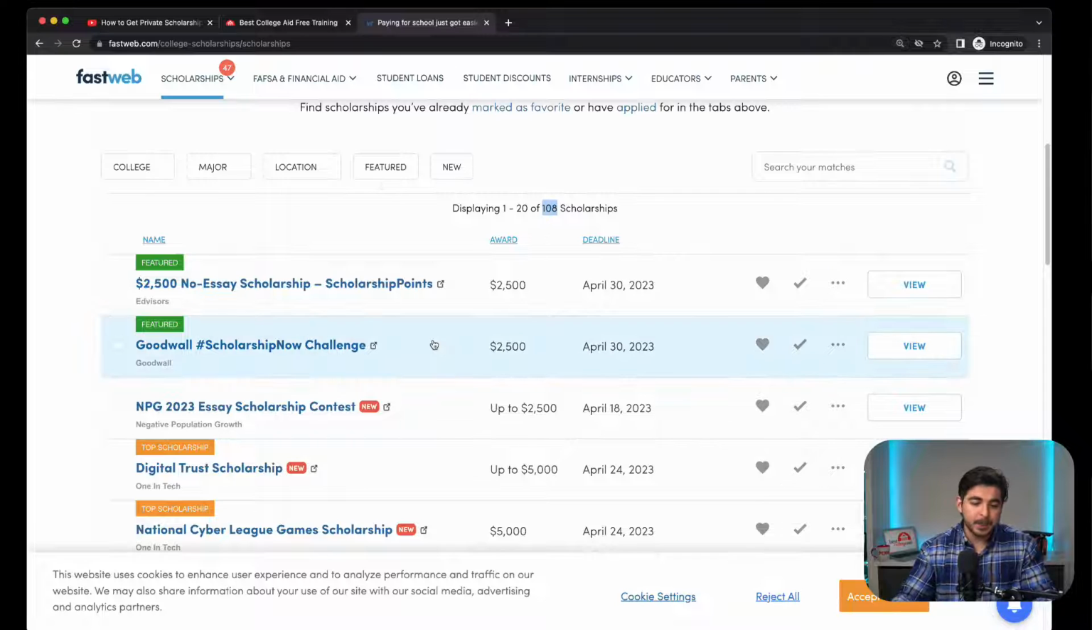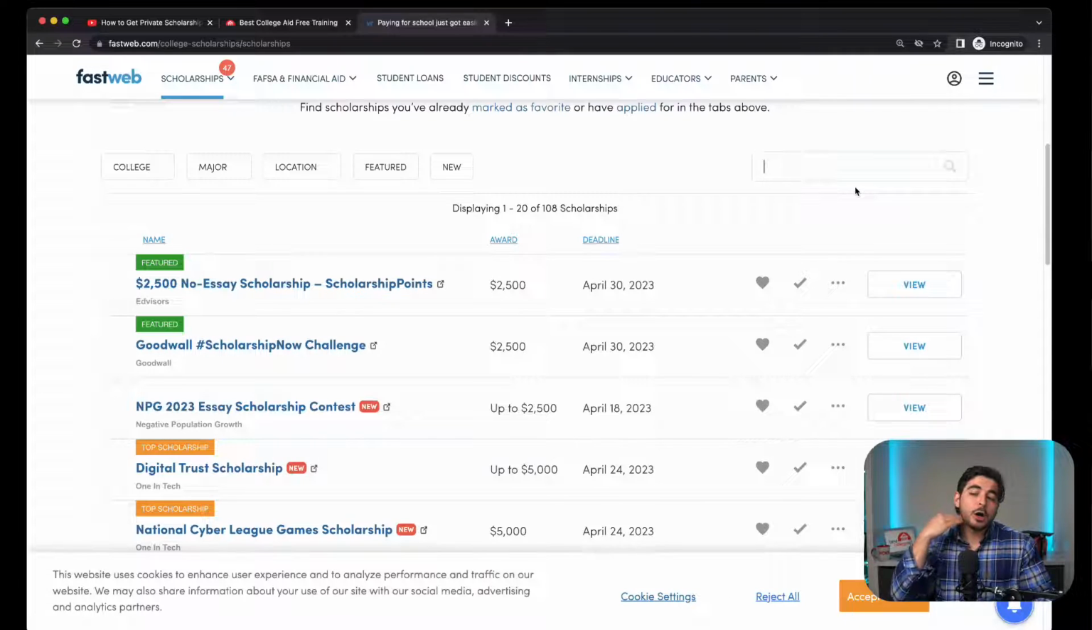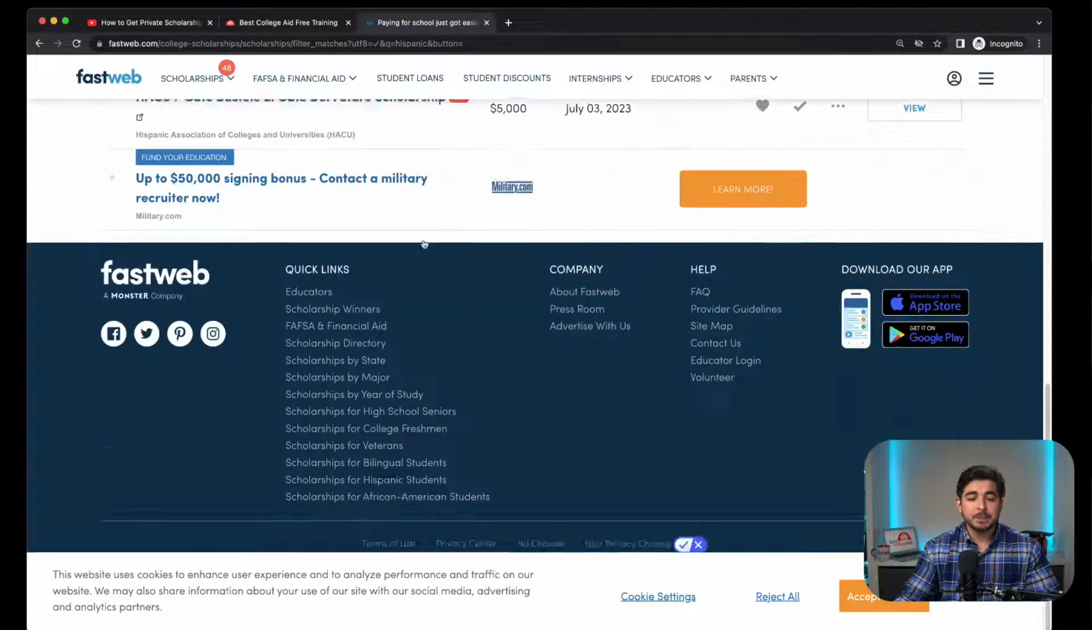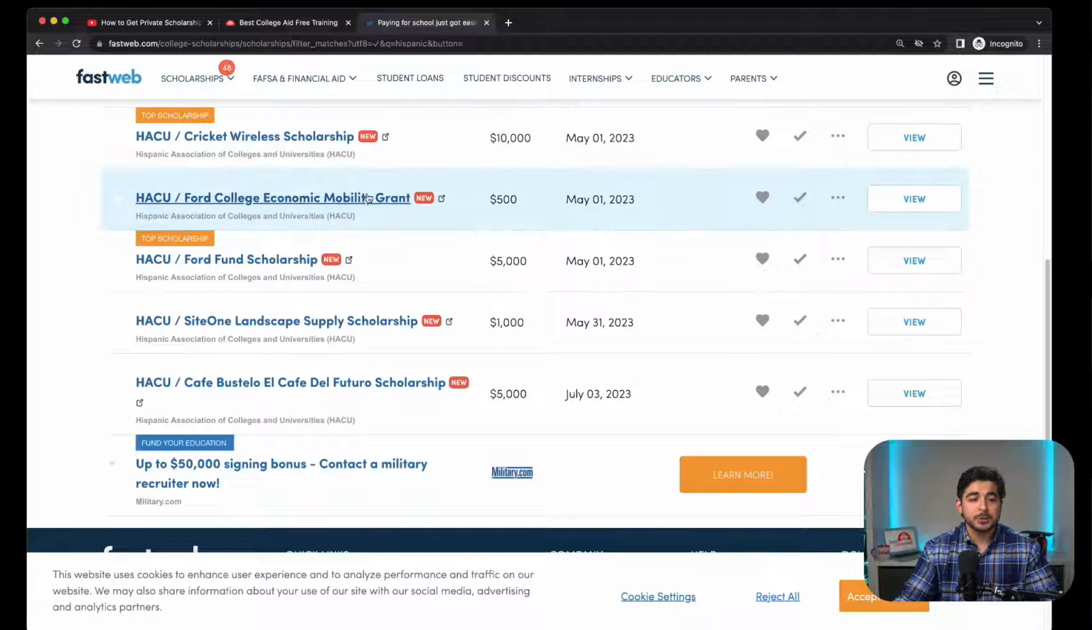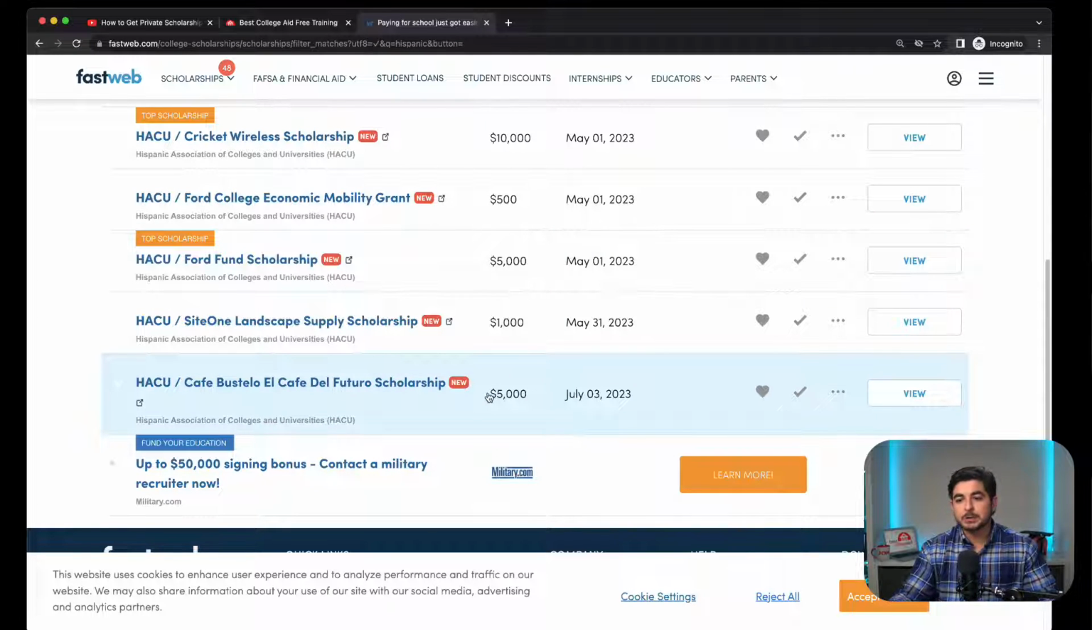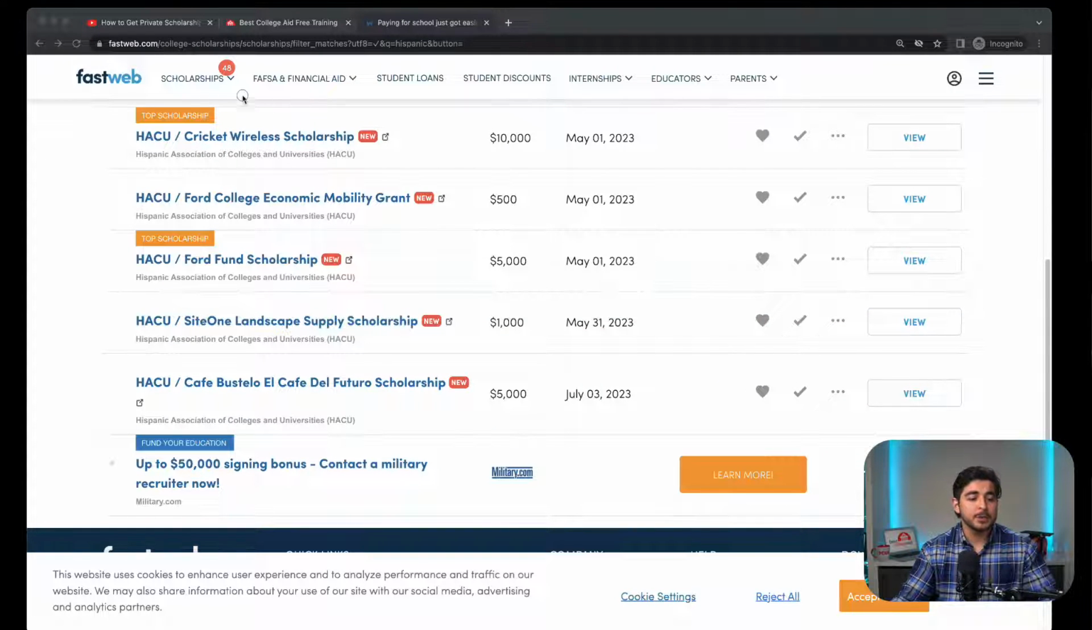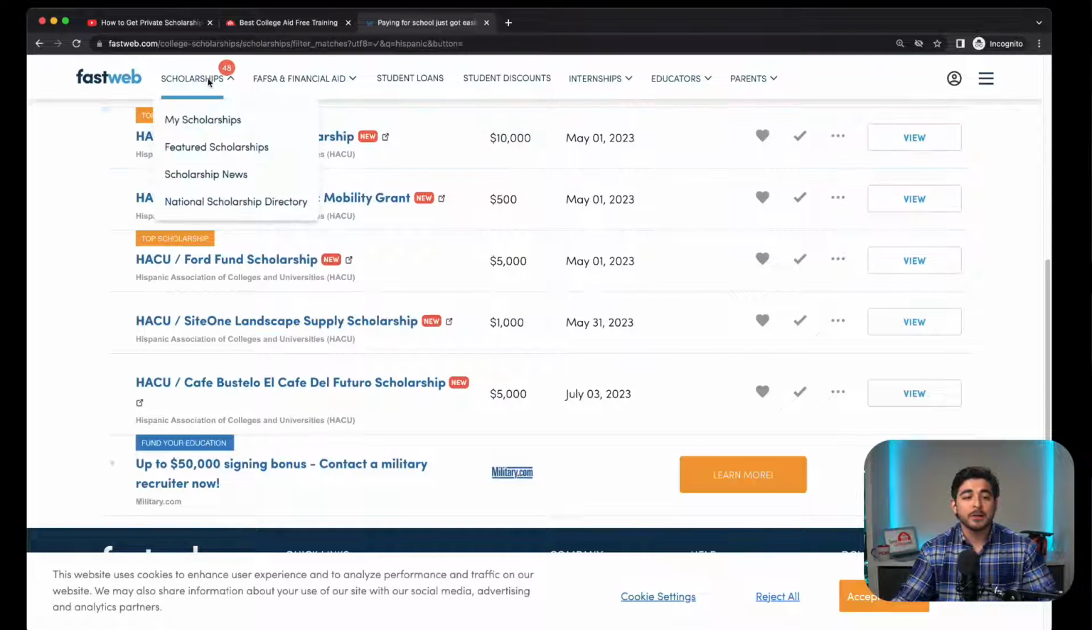So what I recommend is, let's say we added the filter earlier of being of Mexican heritage, Hispanic ethnicity. So what we can put here is Hispanic. And we're going to see that all these scholarships are by the Hispanic Association of Colleges and Universities. So all of these are going to be specific and pertinent to your particular situation. It's going to take into consideration your student's GPA, your student's SAT and ACT scores to make sure that they are relevant and that your student qualifies for those, all right?